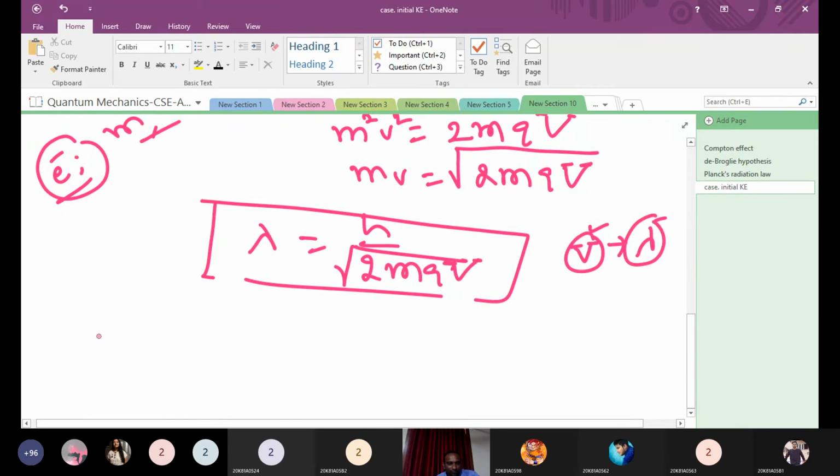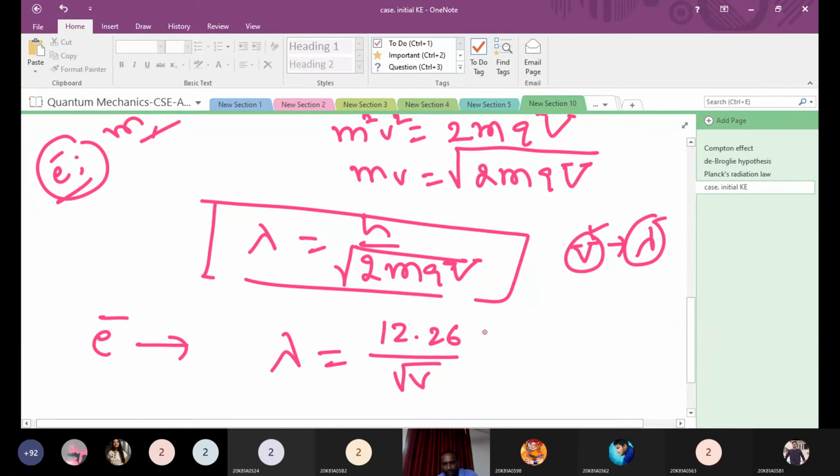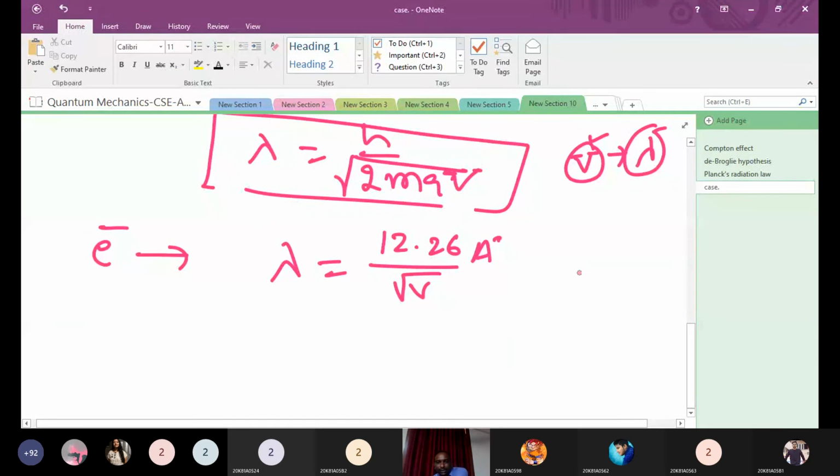Suppose you take an electron. For the case of an electron, I am simplifying this expression: lambda is equal to 12.26 by root V, in angstroms. So how did we get this 12.26? Here q means the electron charge, which is 1.6 into 10 power minus 19 coulombs, and the mass is 9.1 into 10 power minus 31 kg. And h we also know.